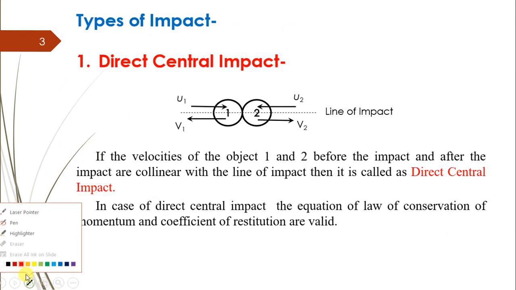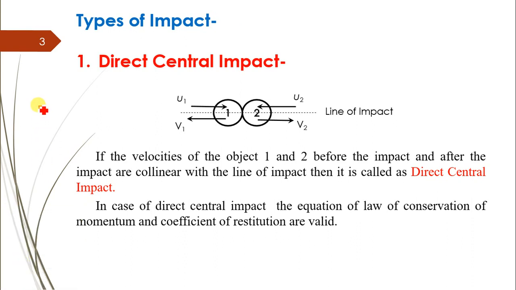For example, consider a ball that is dropped on a certain surface, and then it rebounds. Here the velocity of the second body, the floor, is 0 before and after the impact, and the velocity of the first body, the ball, before the impact and after the impact is along this line of impact. Therefore this type of case is called a direct central impact.